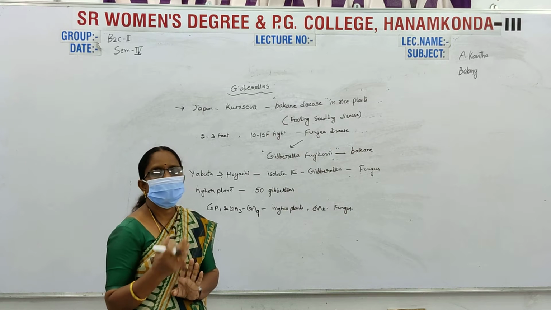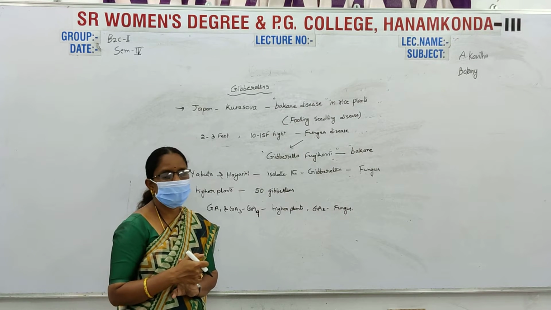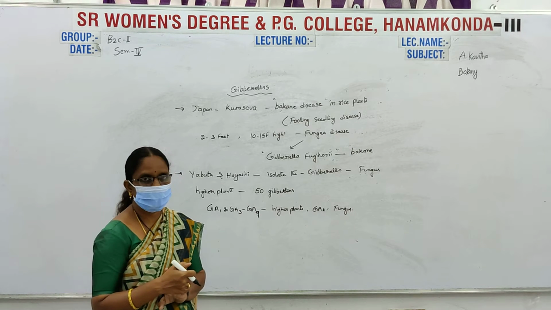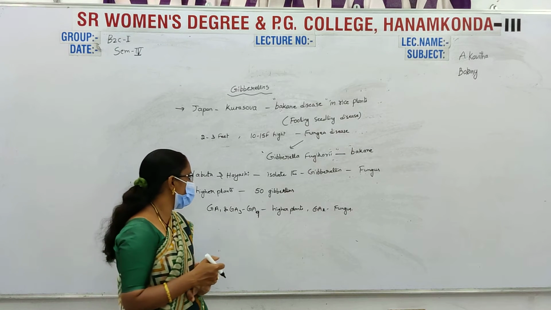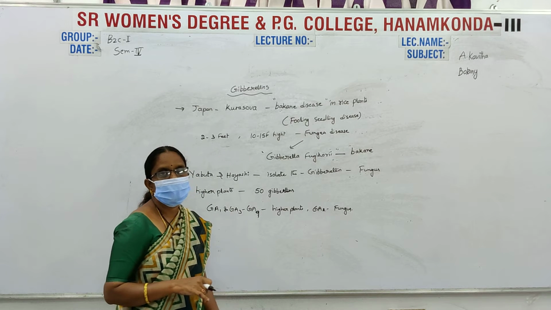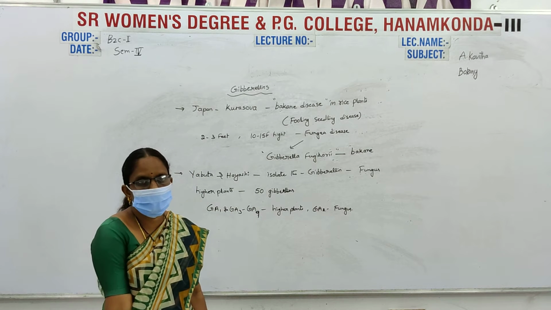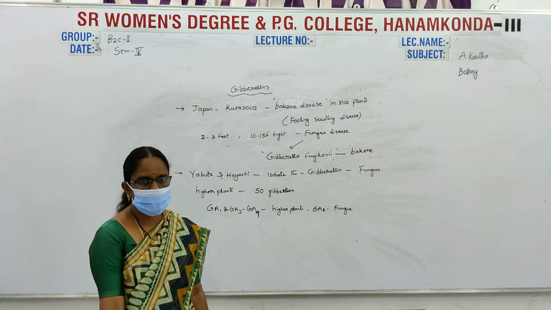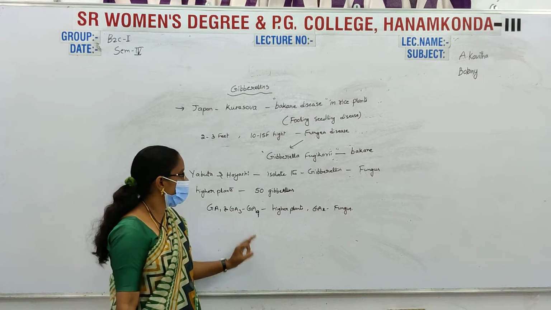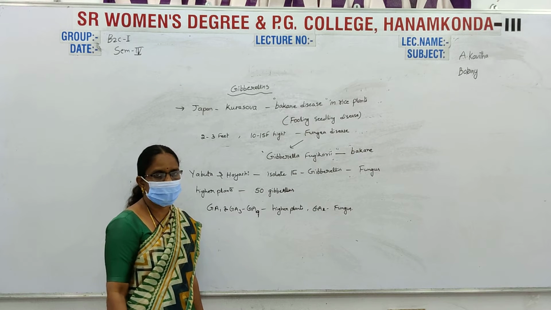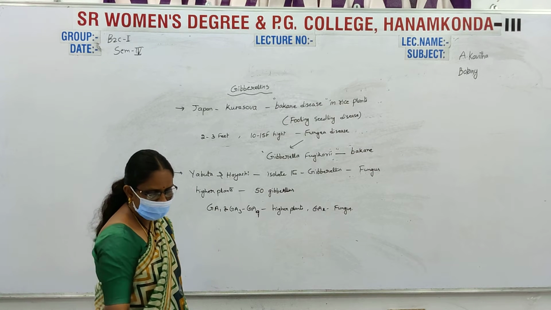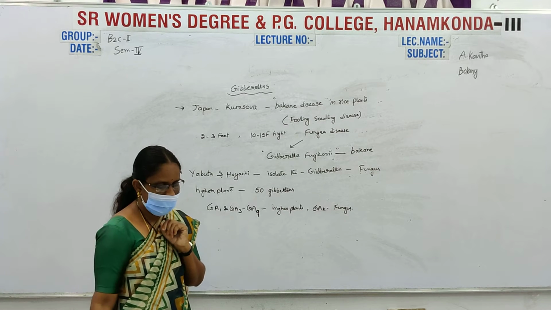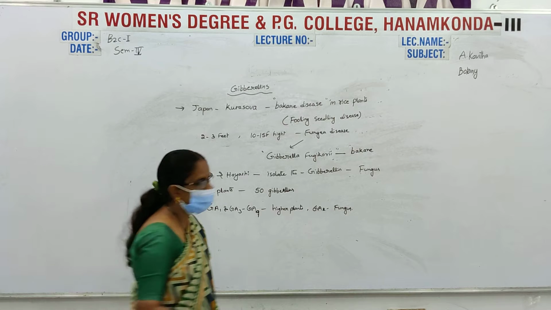They also isolated gibberellic acids from higher plants. That means gibberellic acids are present in fungus and higher plants. Normally 50 gibberellins are present in higher plants, and GA2 is present in fungus. This is the introduction of the gibberellins, which normally participate in plant growth and development. Next, we will see the physiological effects of gibberellins.